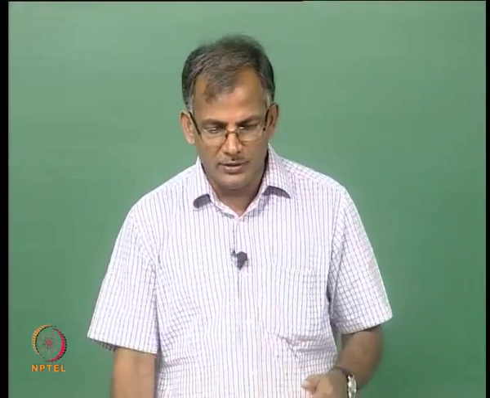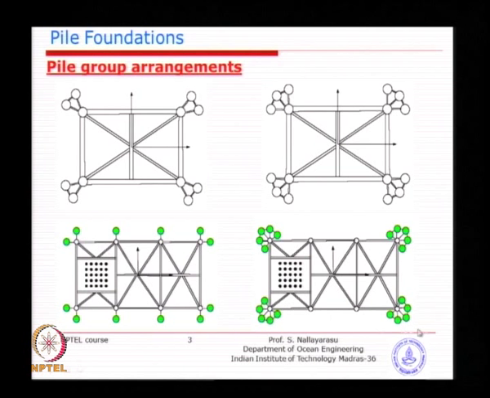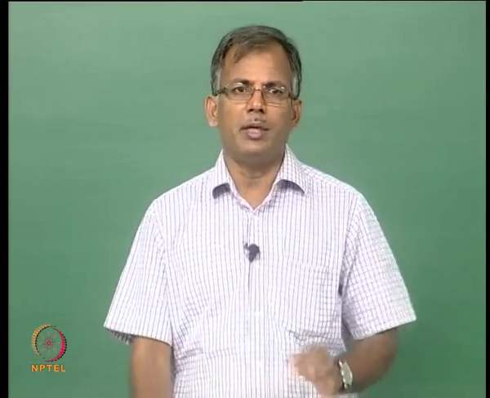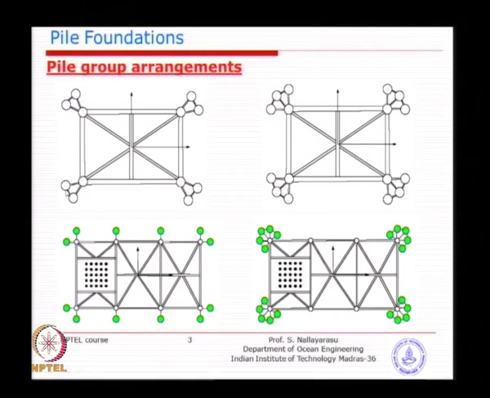In this particular case, the jacket size seems to be similar, not very different in fact, but you can see the number of piles is more in some and less in others at each corner. Distribution of the piles to the middle has also been done. So, there is no fixed rule that if it is an 8 leg jacket, only 2 piles per corner or 4 piles per corner; it all depends on the configuration of the superstructure. The pile group arrangement is arrived at by the engineer or designer depending on the situation, predominantly affected by the ground conditions.